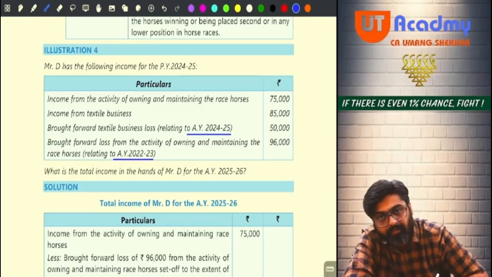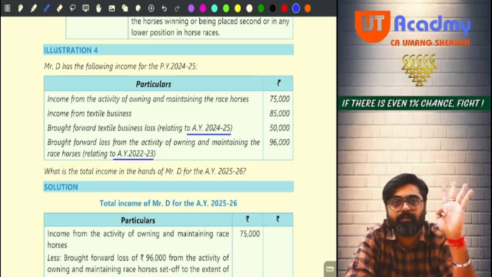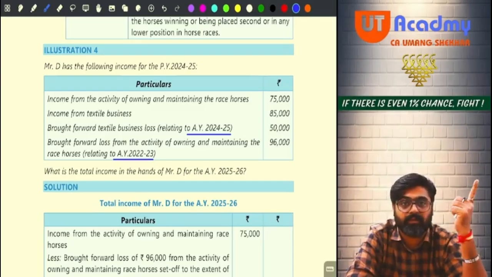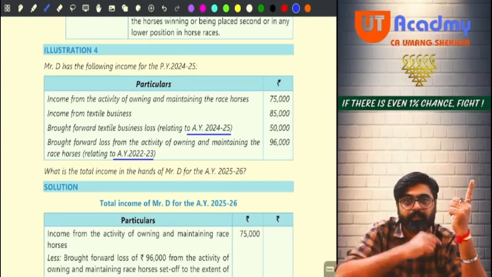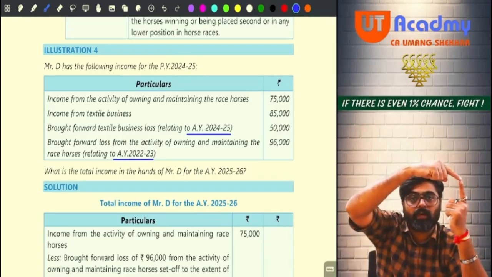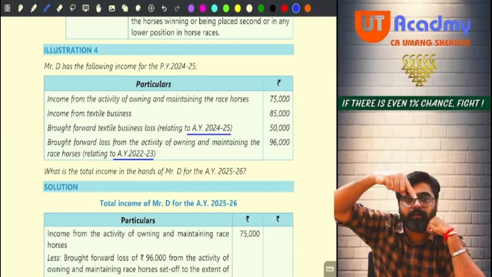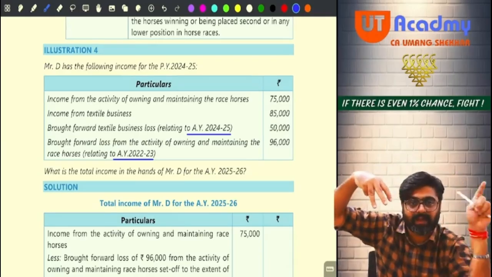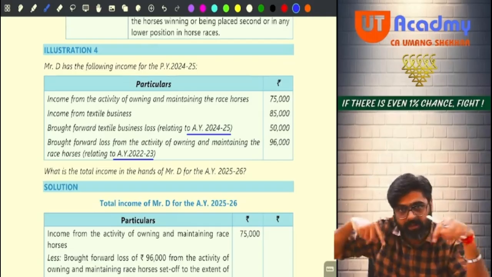Now, brought forward loss from an activity of owning and maintaining racehorse relating to assessment year 22-23. Be very careful. Assessment year 22-23 means previous year 22-23. So the loss of this activity for previous year 21-22. 21-22. First year carry forward, previous year 22-23. Previous year 23-24. Hello. Third year, previous year 24-25. Can it come to the third year? Yes, it is coming to the third year.